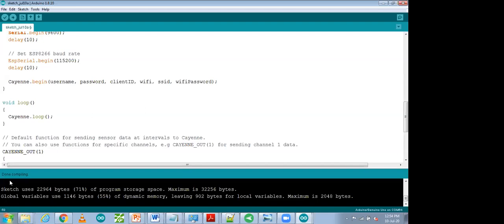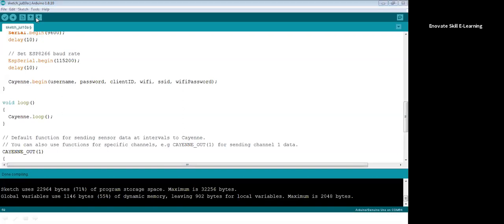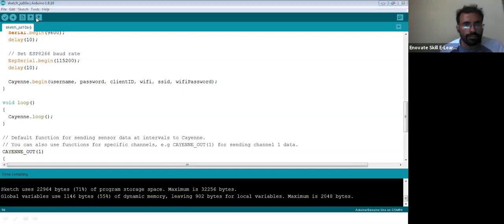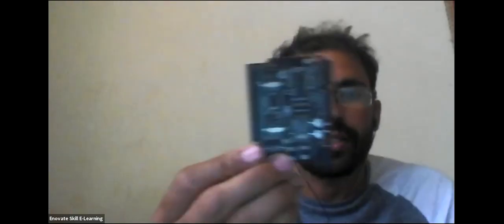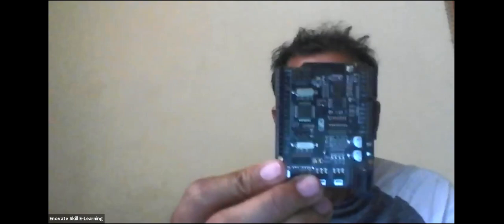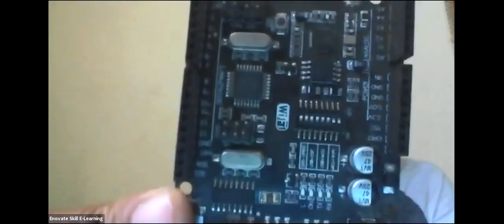I'm going to use my cable, and let me share my video with you. This is my device. This is my Arduino plus Wi-Fi module that I showed you. This is my DIP switch over here. You have to turn the pins on and off.